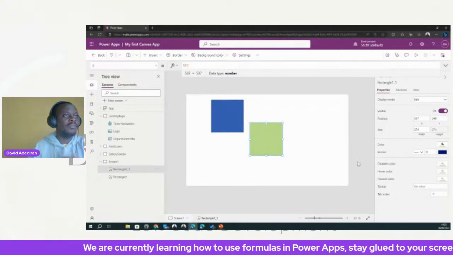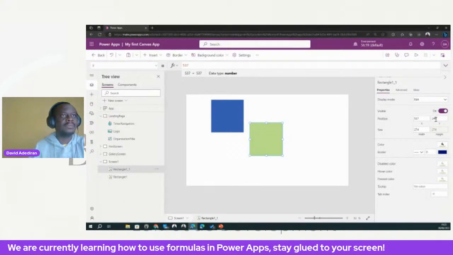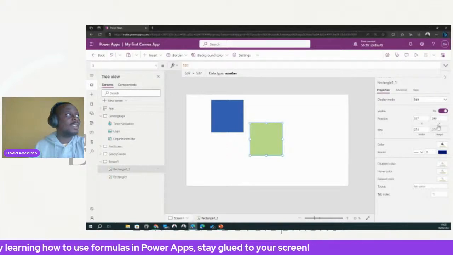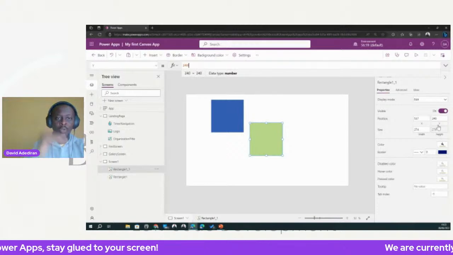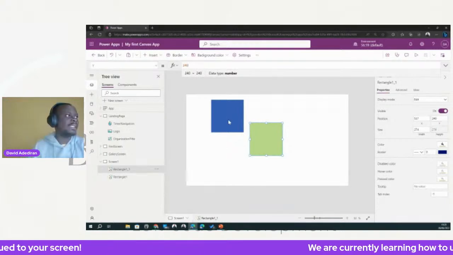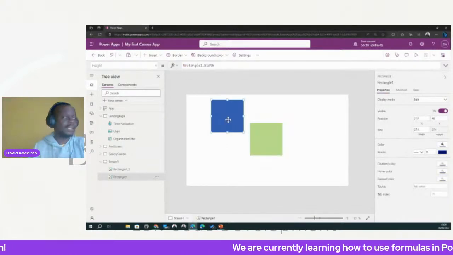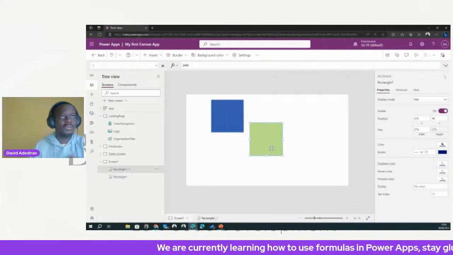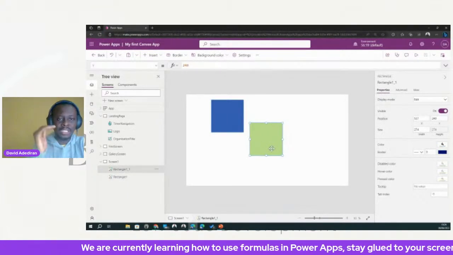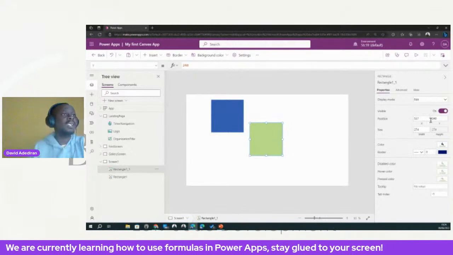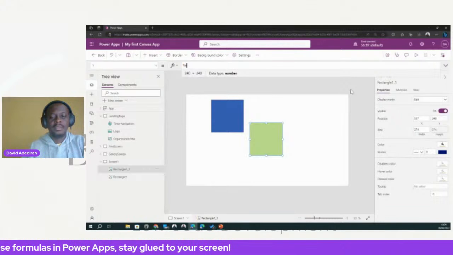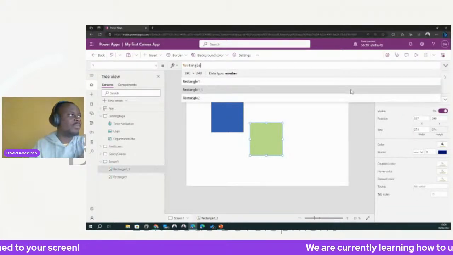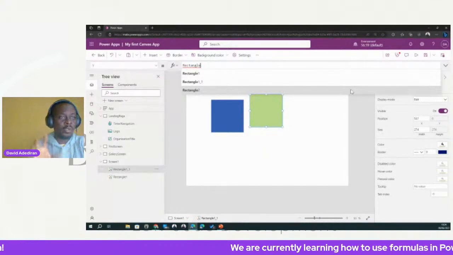Say, for instance, that the Y property of this control is currently at 240. That's because it's a little bit lower. The blue one is at 45. We want to make sure that it's always the same as the blue one, and we can do that as well. So we can say rectangle, referencing the first rectangle. Now we're currently on rectangle one.